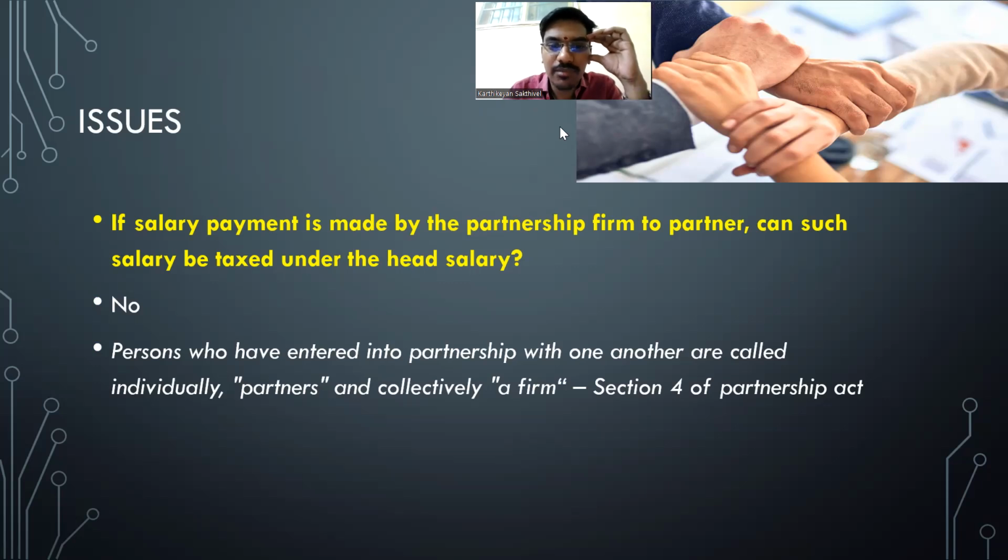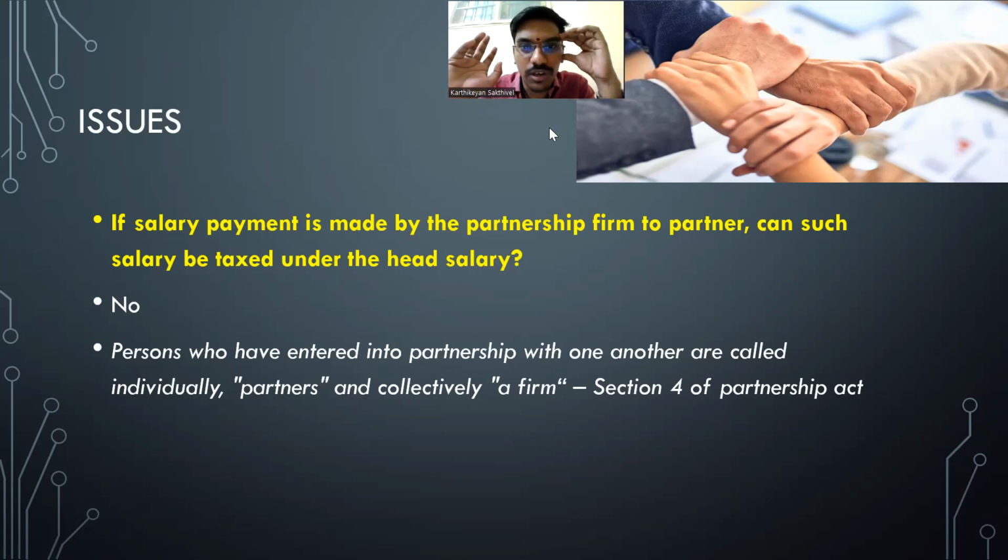So for an amount which is received by an owner, is there an employer-employee relationship? First of all, you said you are an owner. No, sir. There is no employer-employee relationship. So it cannot be taxed under salary, right? Yes, sir. Done. Shall we go to the next one?